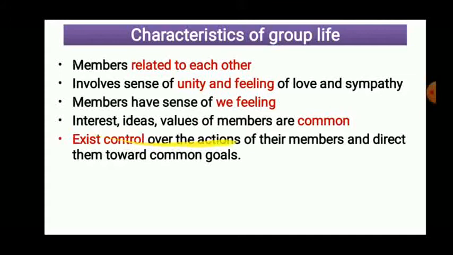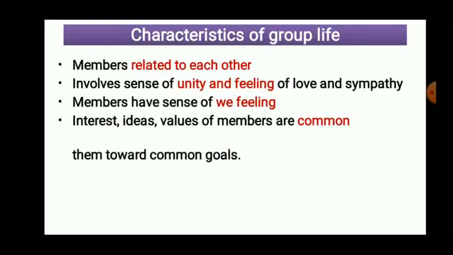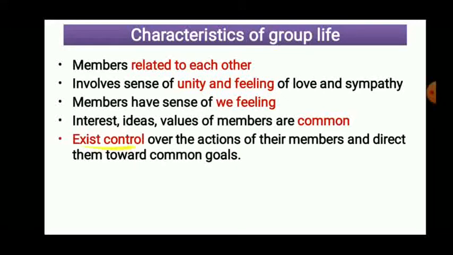Groups exert control over the actions of the members. That means they try to control the behavior of the members and direct them toward the common objectives. A group always tries to exert control over the members. For example, take the example of a family. Family members or elder persons in the family, our parents, always try to control our behavior and guide us toward a particular common goal. To achieve that goal, we are trying to influence each other. That is, the group exerts control over each other.